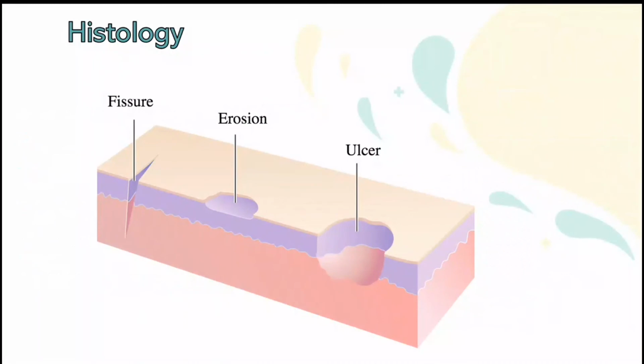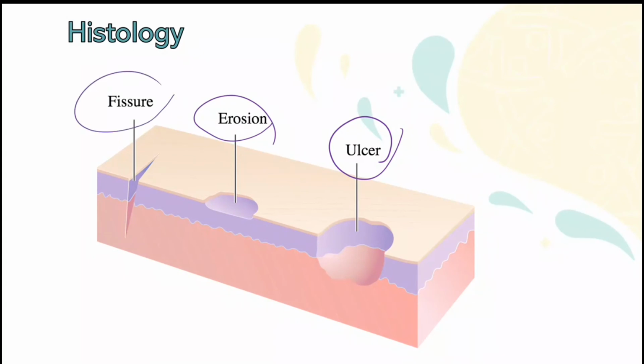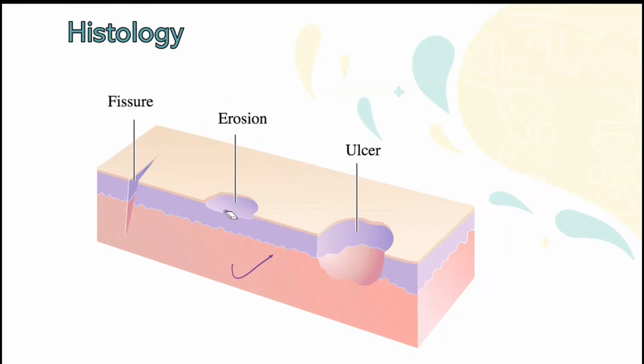Why do we need to know the histological layers, the submucosa and the mucosa, and the muscularis? Because when there is an abnormality and damage to these layers, we can tell whether it is an ulcer, an erosion, or a fissure. It depends on which layer is damaged. When all the layers are damaged, we call it an ulcer, but when the muscularis is intact, we call it an erosion. The fissure is different, when the damage is sharp in shape, like what you are seeing here.